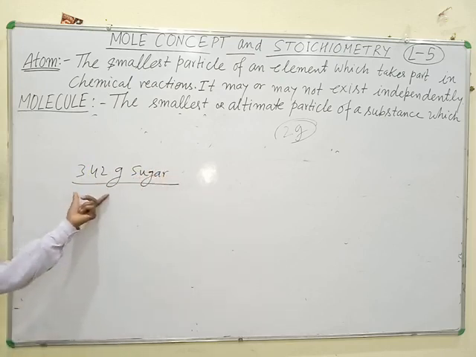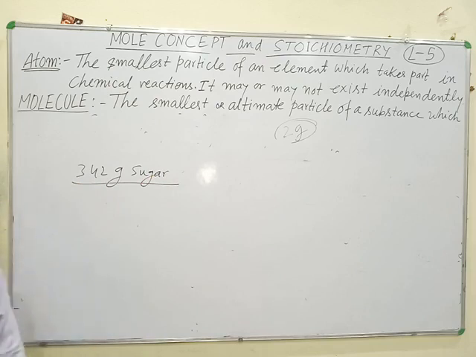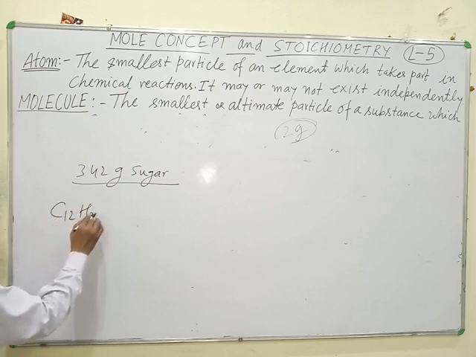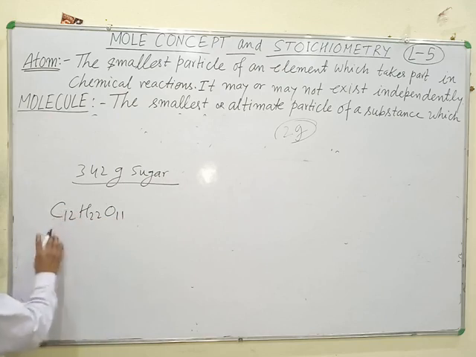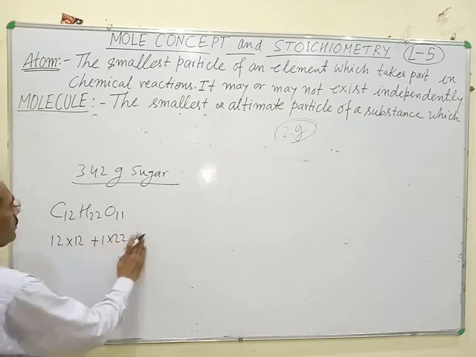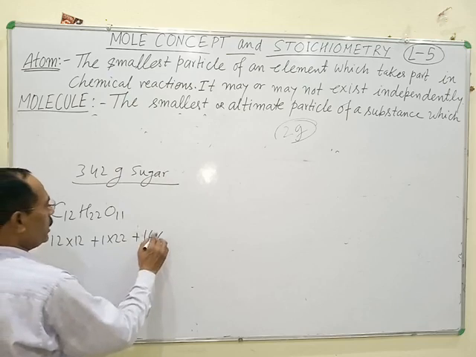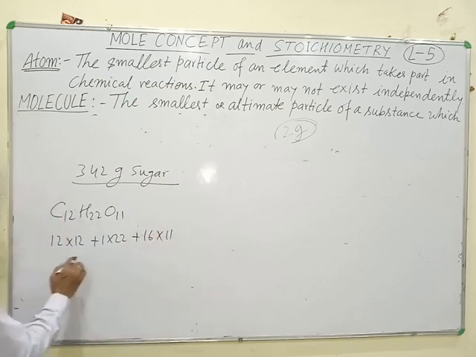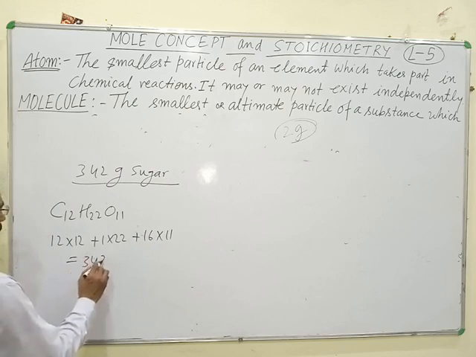Formula of sugar is C12H22O11. Its gram molecular mass is 12 into 12 plus 1 into 22 plus 16 into 11. Total 342.